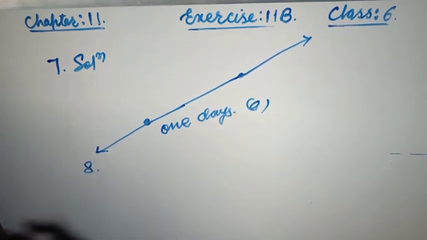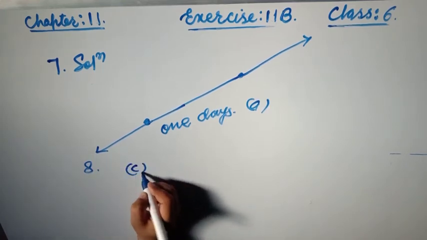Now question number 8 says, two planes intersect: at a point, in a plane, in a line, or none of these. See, friends, two planes intersect in a plane or in a line. Think about the question. This is a plane, and another plane.